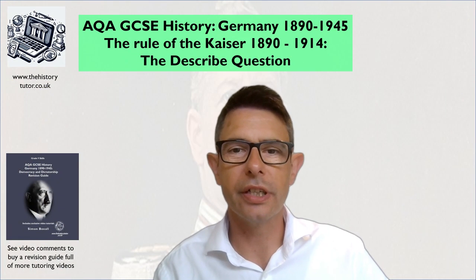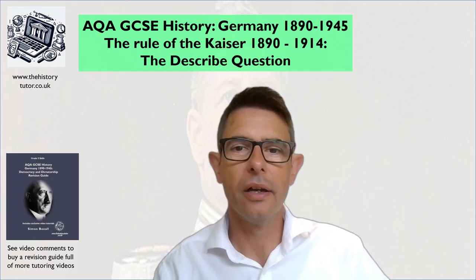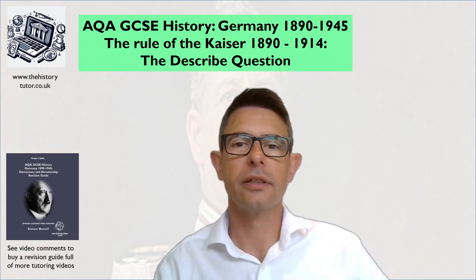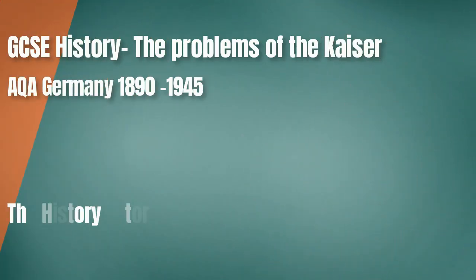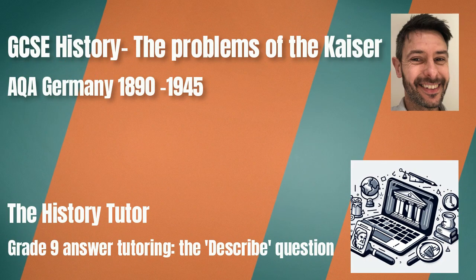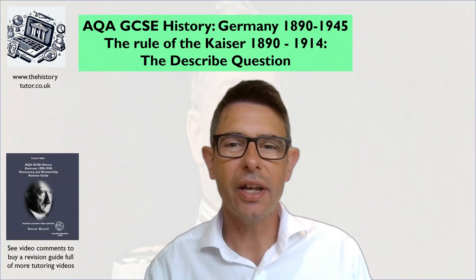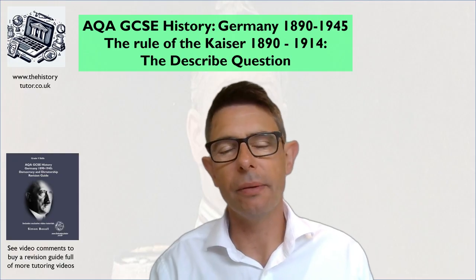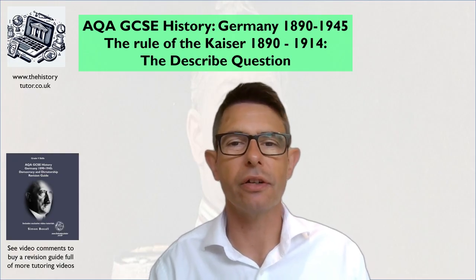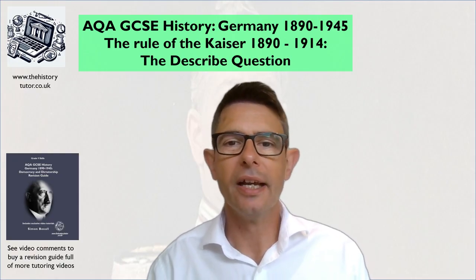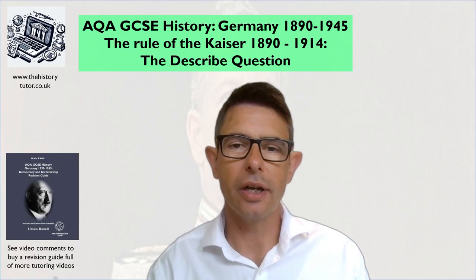In this one we're tutoring you on how to get a really good mark on an AQA Describe question about Kaiser Wilhelm's Germany. So in this video I'm going to be helping you with the AQA topic of Germany 1890 to 1945. I'm focusing on the first topic of Kaiser Wilhelm's Germany and looking at the problems he faced. We're going to look at a describe question.